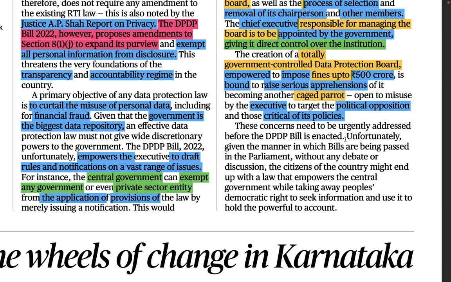Before it becomes law, before this DPDP bill becomes the law, we should be able to solve all these kinds of issues: that autonomy issue, the RTI changes or amendment, or this Section 8(1)(j), that kind of thing, okay?